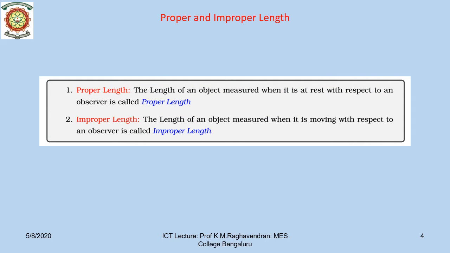Let me once again distinguish between proper length and improper length. The length of an object when it is at rest with respect to an observer is called its proper length. The length of an object that is moving with respect to an observer is known as improper length. Note that improper length will always be less than proper length. In other words, the greatest length of an object is always its proper length.